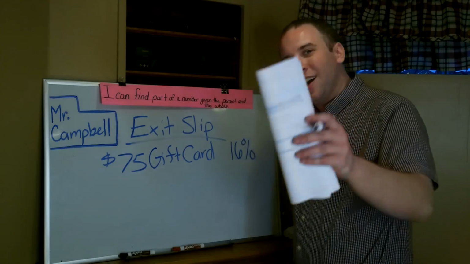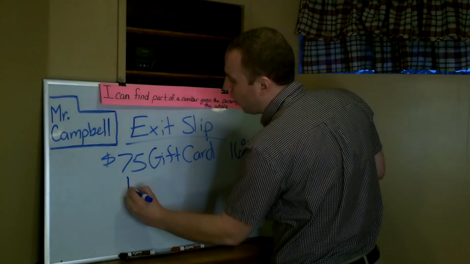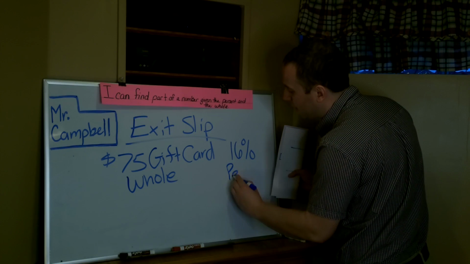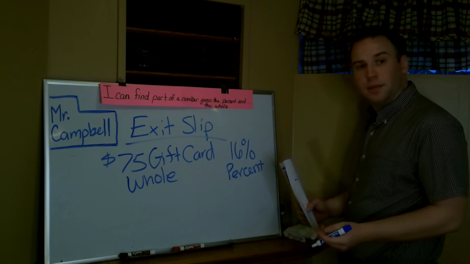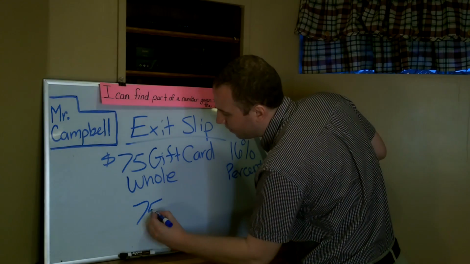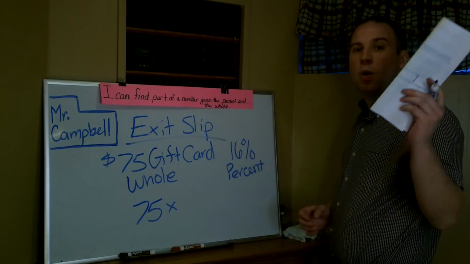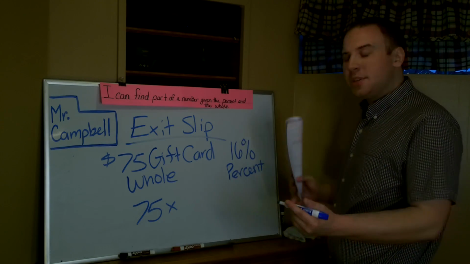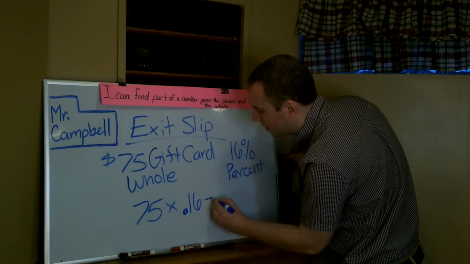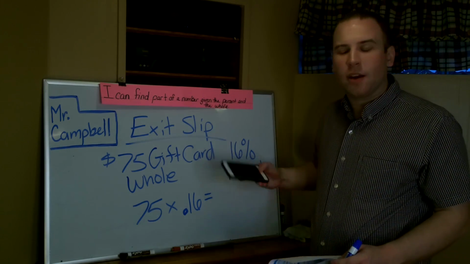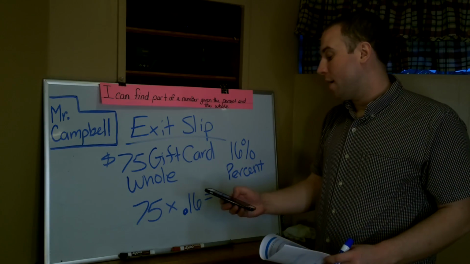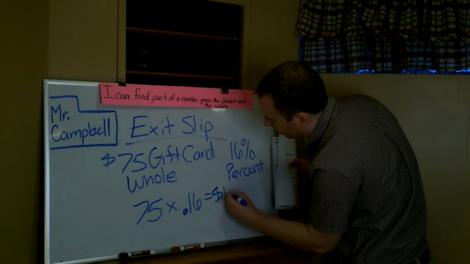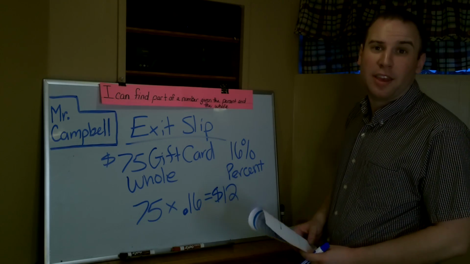All right, let's go ahead and get started, shall we? Our whole is going to be $75. Our percent is going to be 16%. So if we take 75 and multiply it by 16%, though we have to make it into a decimal. So 16% would be 0.16, and multiplying those two together, you would have $12 left over on that gift card.